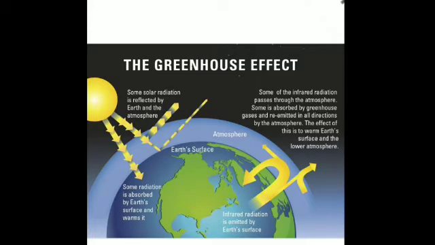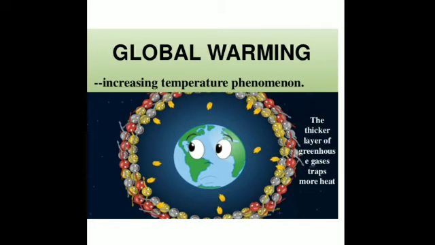Is that clear? Just because day by day these greenhouse gases are increasing around the earth in the atmosphere, the warming effect is also increasing, and it is resulting in an increase in the overall average temperature of the earth. So, global warming is the rise in the average temperature of the earth's atmosphere. Is that clear? So, what are the effects of global warming? What are the different effects?